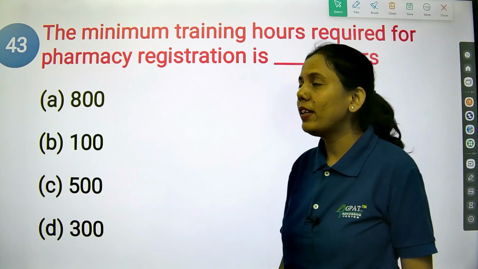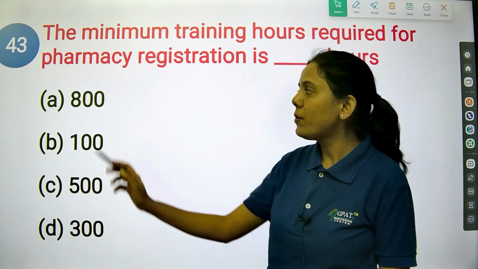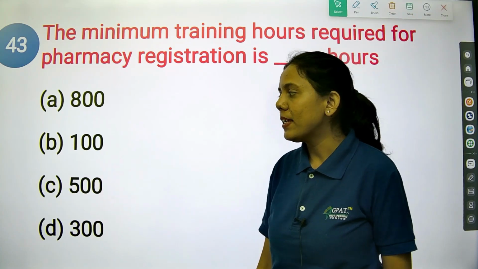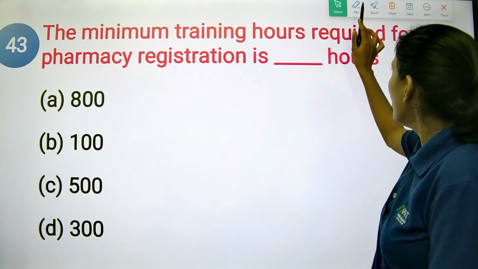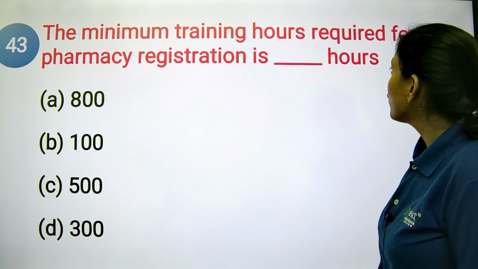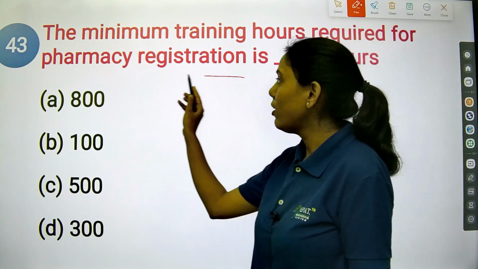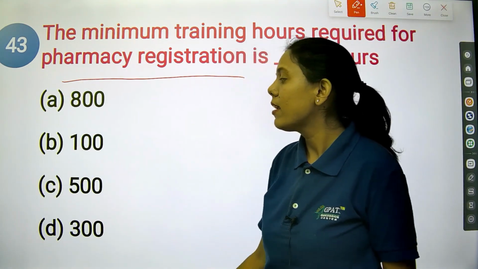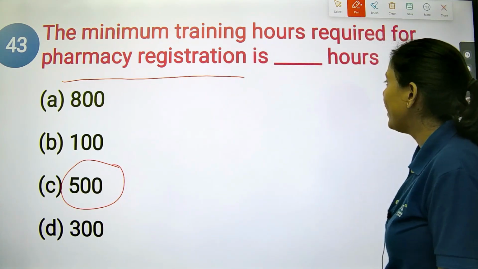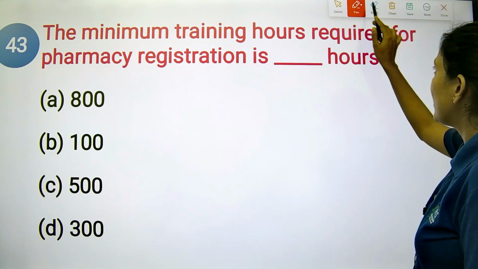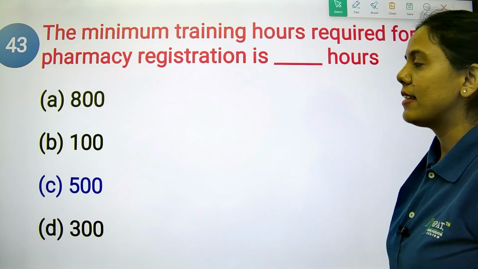So how much should be the minimum training hours? Option A is 800, option B is 100, option C is 500 and option D is 300. Okay. So to become a registered pharmacist, minimum training of 500 hours is required. So yes, option C is the right answer.